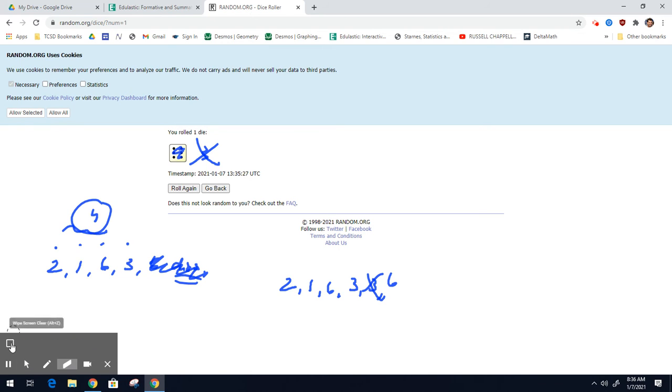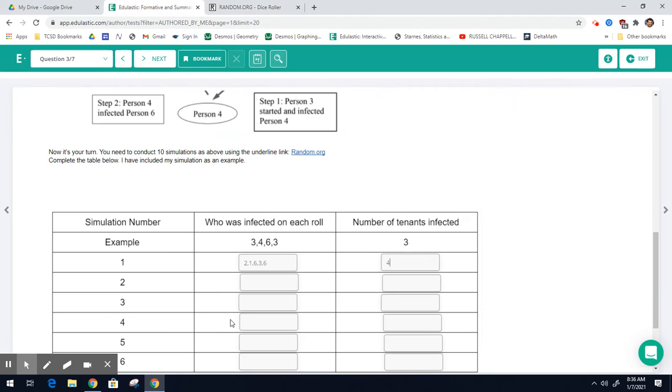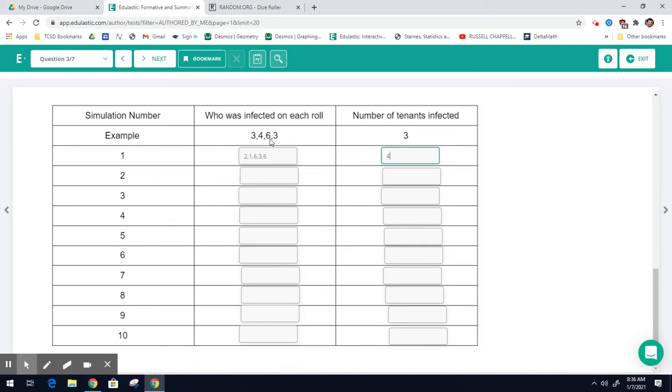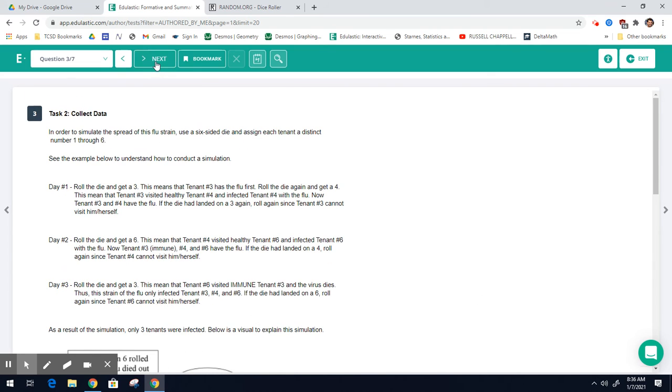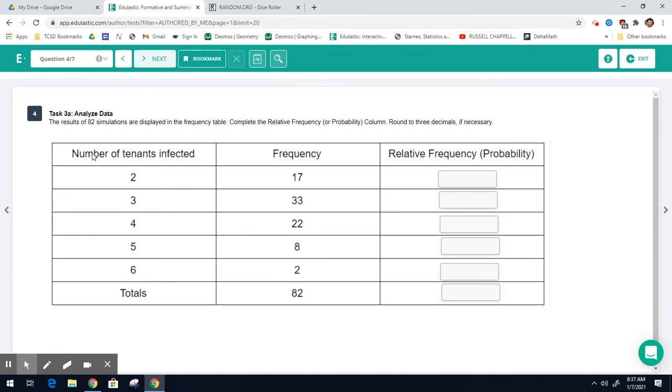So you need to perform that, it looks like 10 times, right? Okay. So there you go. So that's you gathering the data, right? Okay, awesome. So now, we have done an 82 simulation ahead of time. Here is the frequency table. So how many times 2, 3, 4, 5, or 6 tenants were infected? Here is your breakdown. Your job is to find the relative frequency or the probability.